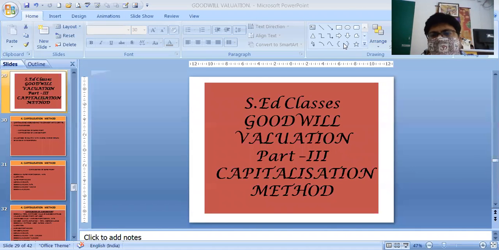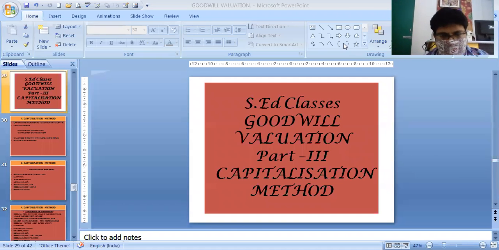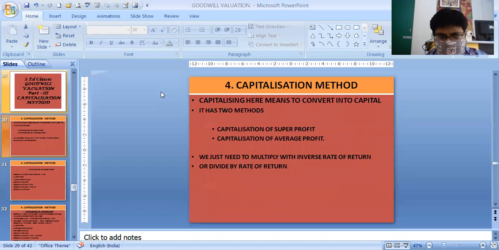Good morning, students. Our next topic of discussion is valuation of goodwill through the capitalization method. We have two types of capitalization methods. One is capitalization of super profit, and one is capitalization of average profit.